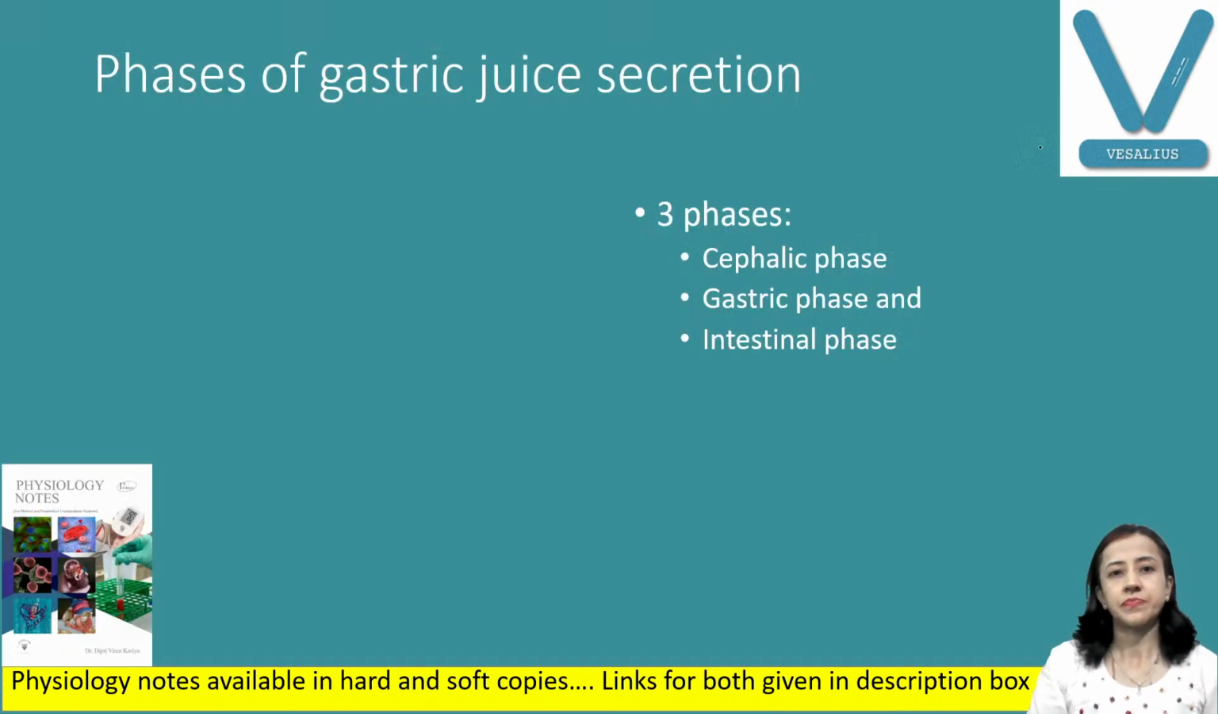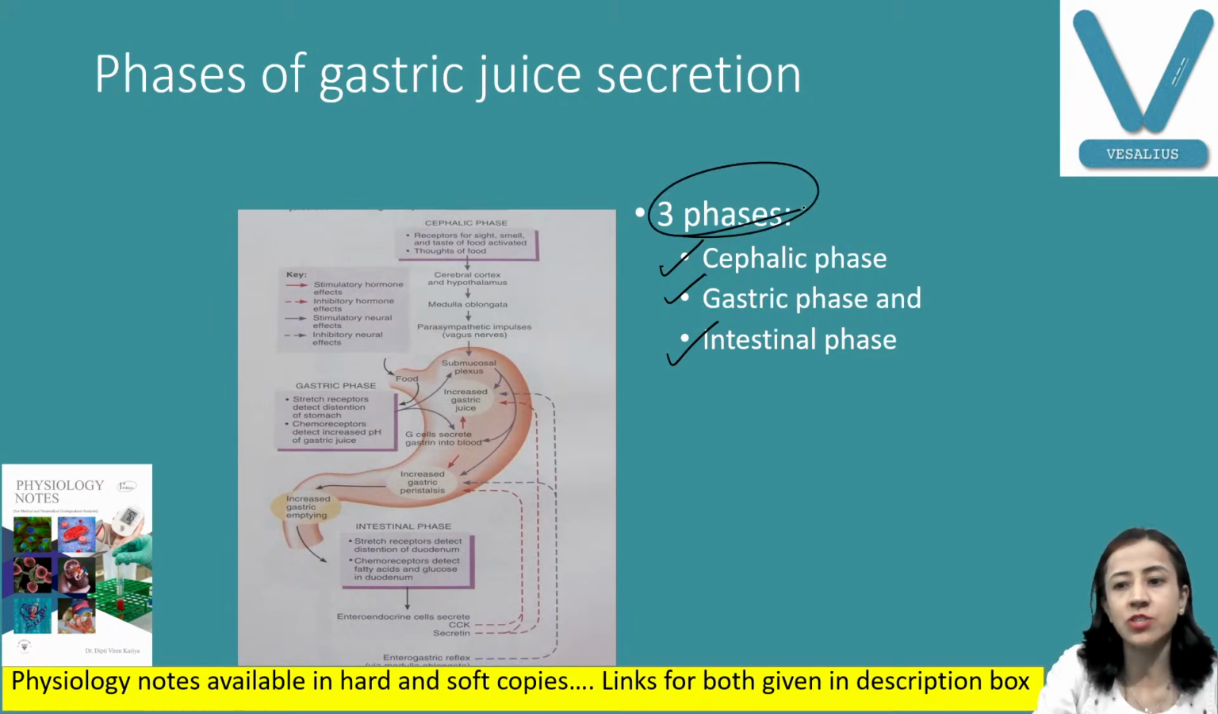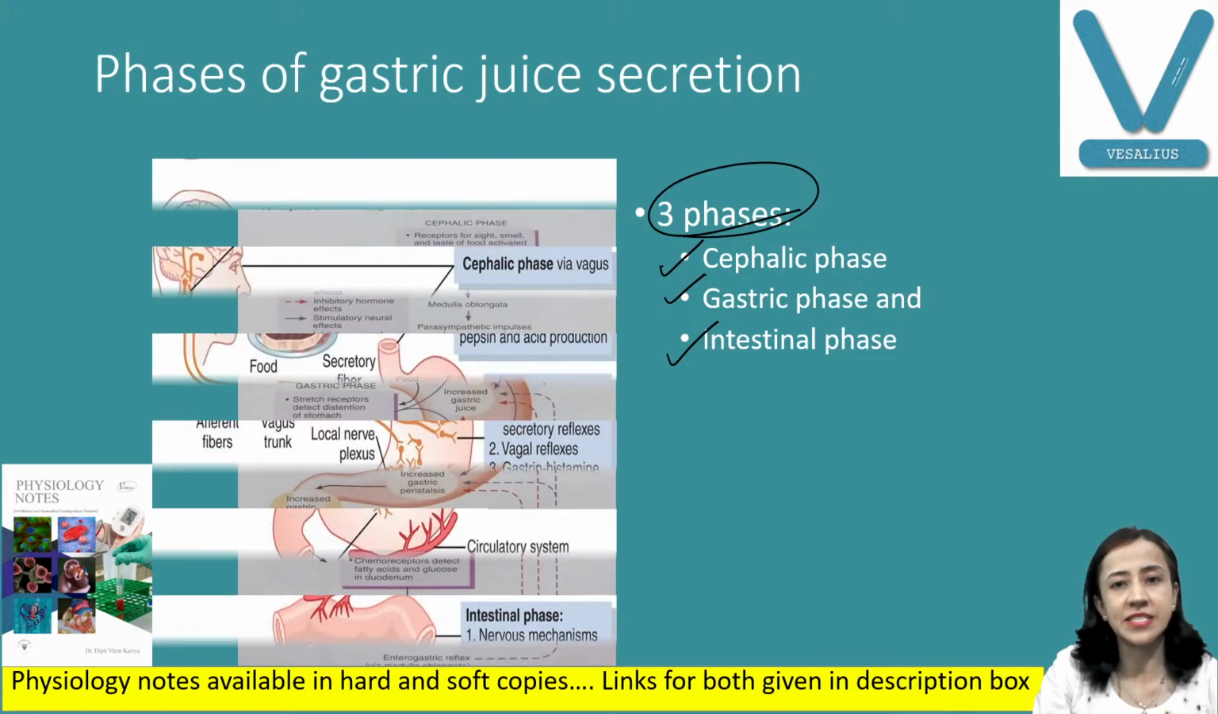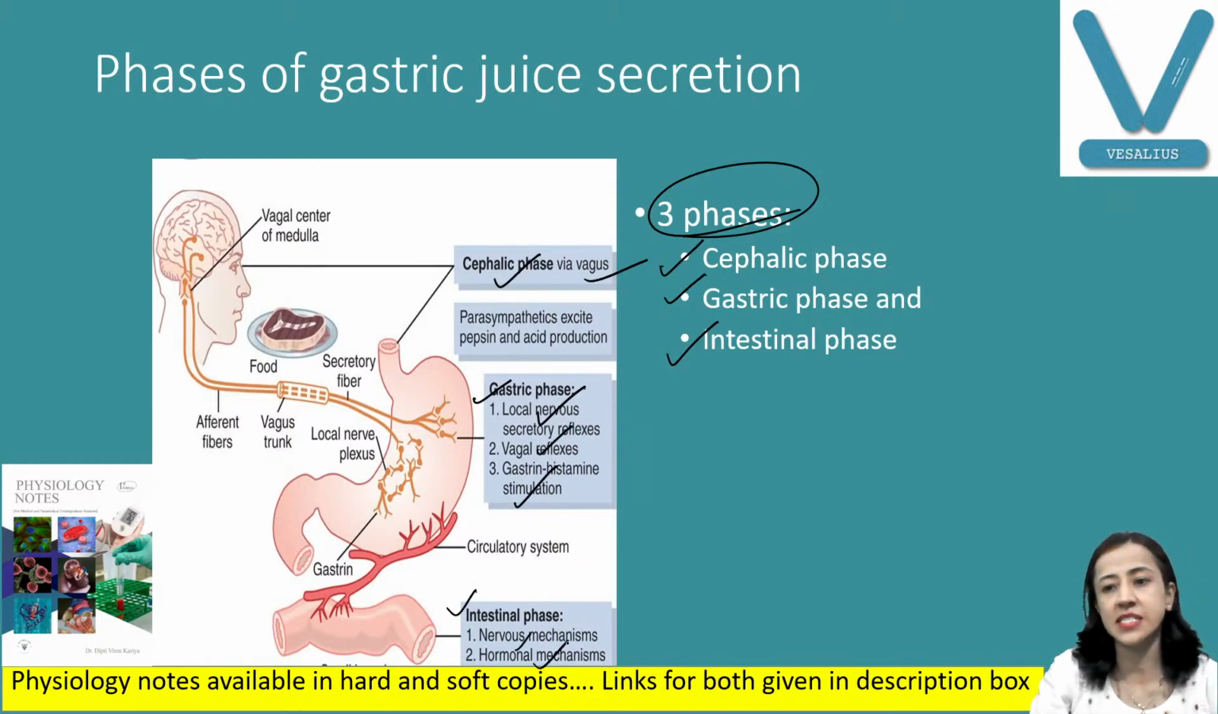Now, today we'll discuss the phases of gastric juice secretion. As we discussed with salivary secretion, gastric juice secretion is also regulated in three phases: cephalic phase, gastric phase, and intestinal phase. You can see here, the cephalic phase is by the vagus nerve, the gastric phase is by nervous reflexes, vagal reflex, as well as hormonal stimulation, and the intestinal phase is by neural and hormonal mechanisms. We will discuss in detail.